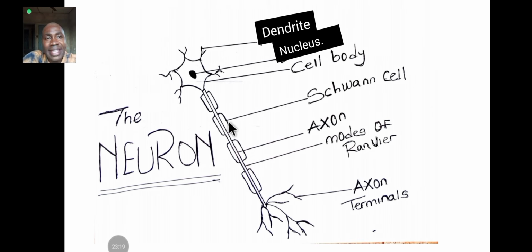This is the diagram of a neuron. And how did I define neuron? I said neuron is the what? Is the structural and functional unit of the nervous system. It makes up the functional parts, the functionality of the nervous system.